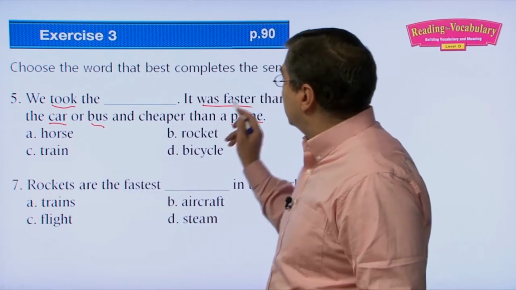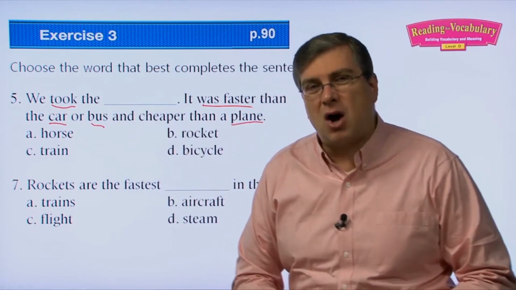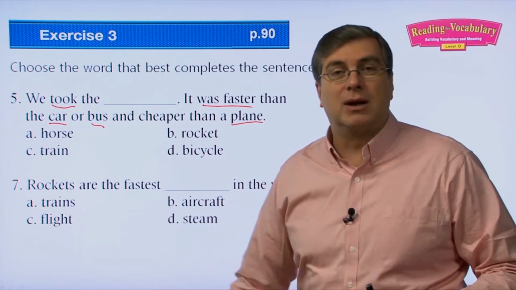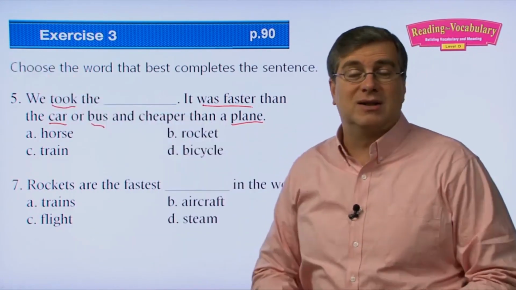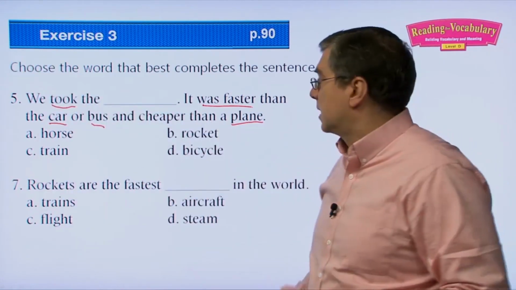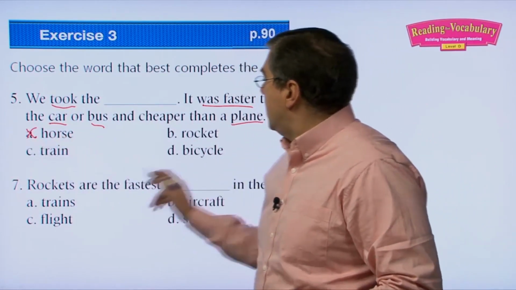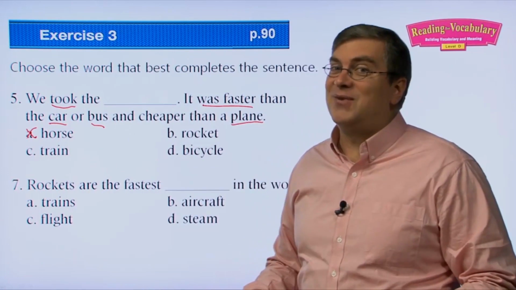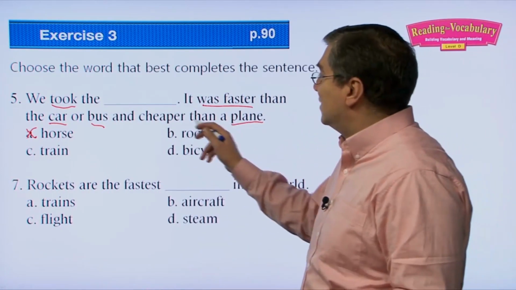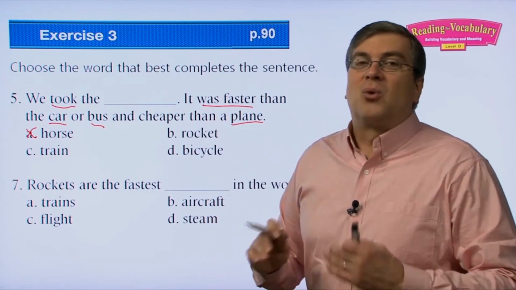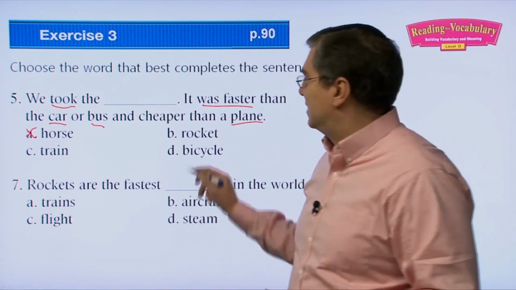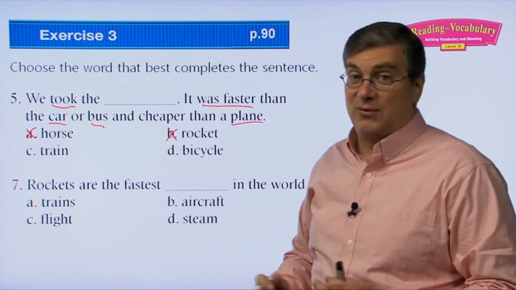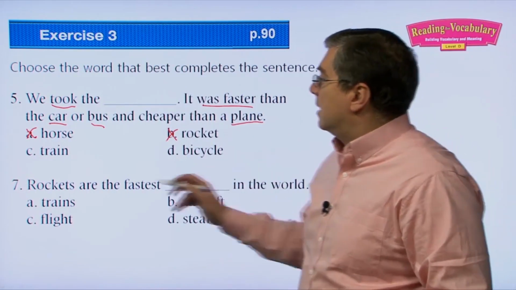A horse. Is a horse faster than a car or a bus? No, of course not. Cars are much faster than horses. They can go much longer distances and much quicker. So it's not a horse. A rocket. Okay, faster than a car or bus? Yeah, a rocket is faster than a car or bus. Is it cheaper than a plane? No, rockets are really, really expensive. You have to be a millionaire to go into space on a rocket if you're going to pay for it. Okay, what about a train?